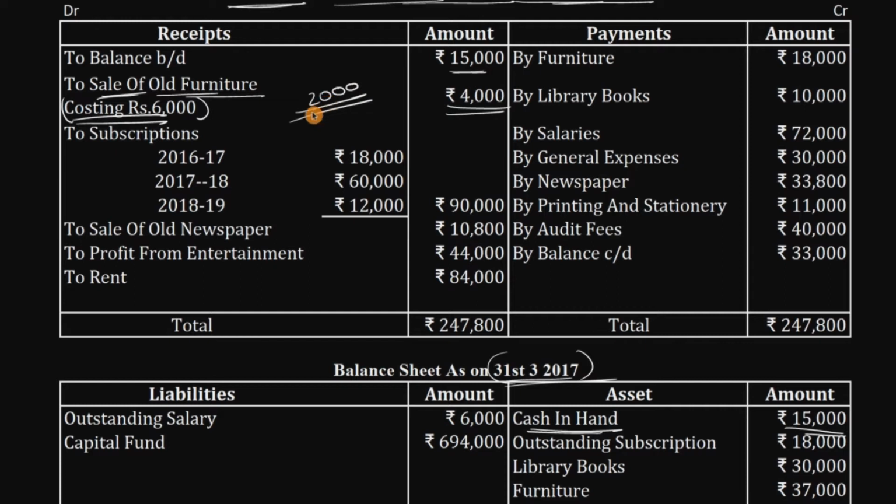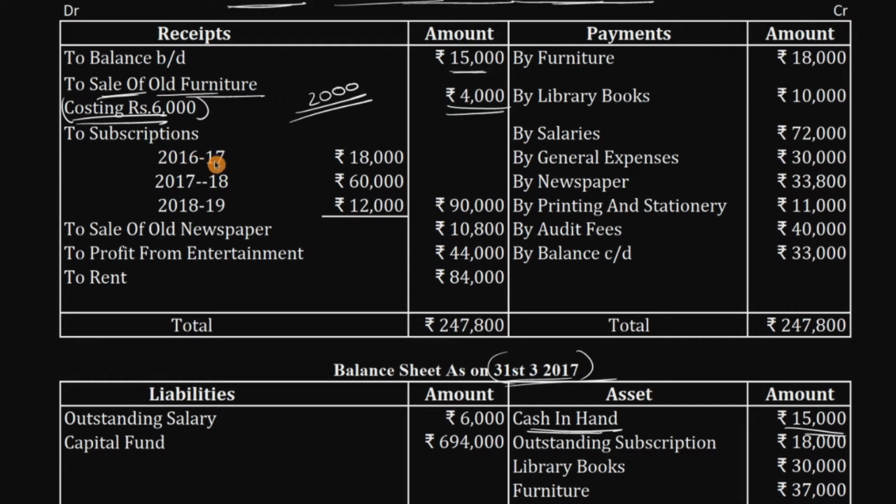So what you have to do is post the loss on sale of furniture in the income and expenditure account on the expenditure side. Otherwise, you should not consider this here. You should not consider the amount they got from selling the furniture. If you're not getting it right now, don't confuse yourself. Wait till we consider the furniture in the balance sheet. That time you'll get to know.